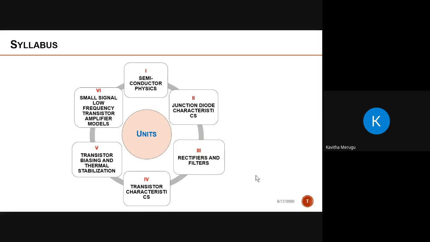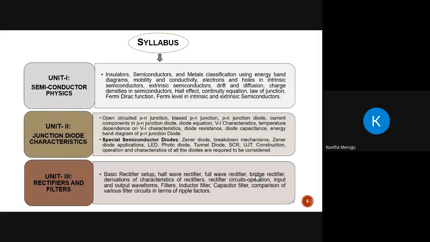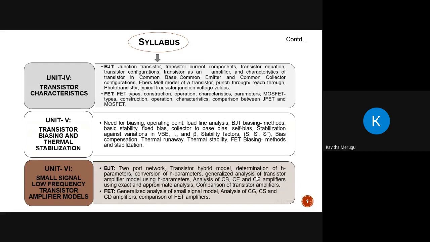Now, these are the contents that are included in each unit. Have a look over here. Anyways, I'll be sharing the syllabus in the classroom. You can check your syllabus over there also. So this is the whole syllabus that is assigned for this particular course, BEAD.